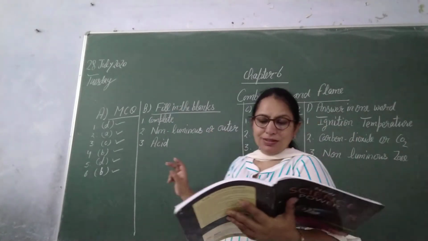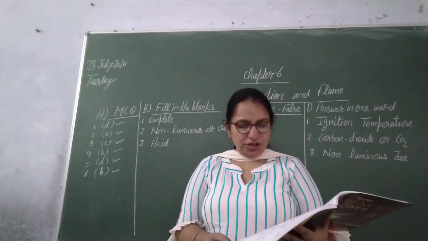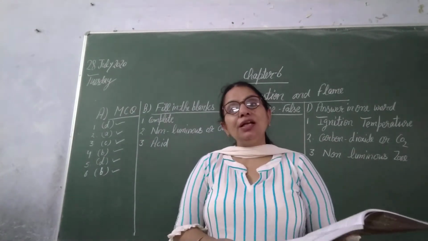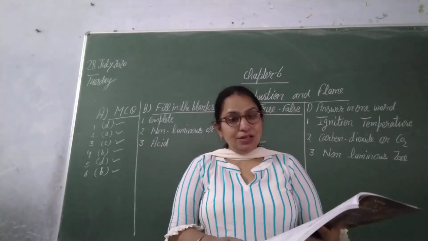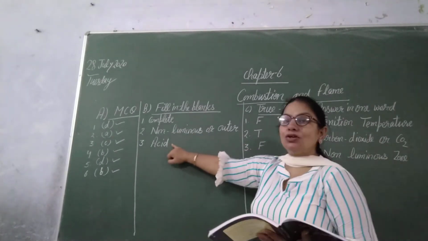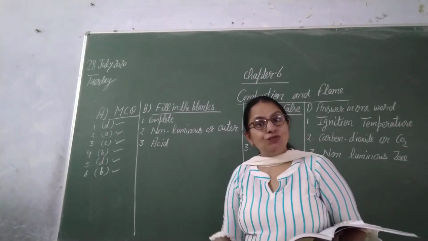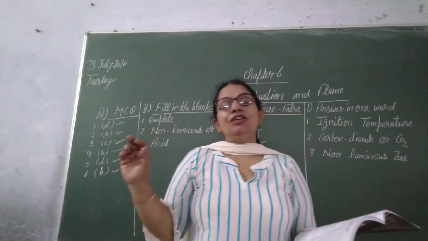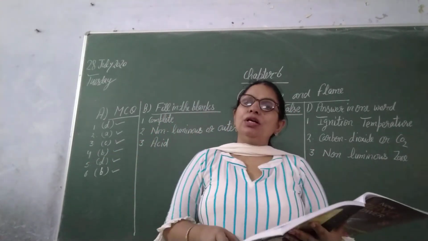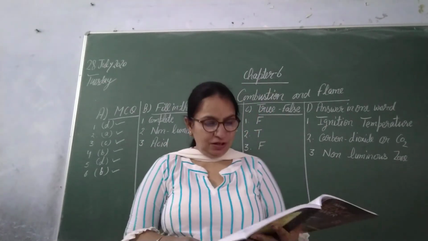Next is, dash rain can have serious effects on soil and water in the lakes and rivers. Correct answer is acid rain, because acid rain is very harmful for soil, for wildlife, animals, and for plantation also.